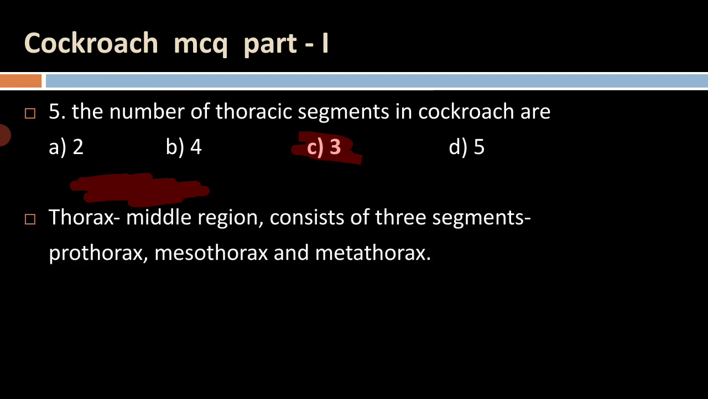The thorax is the middle region and consists of 3 segments: prothorax, mesothorax, and metathorax. These are the three segments which make up the thorax of the cockroach. The prothorax is the anteriormost part of the thorax, the mesothorax is the middle part, and the metathorax is the posterior part of the thorax.